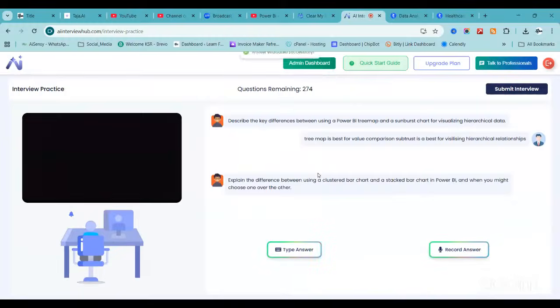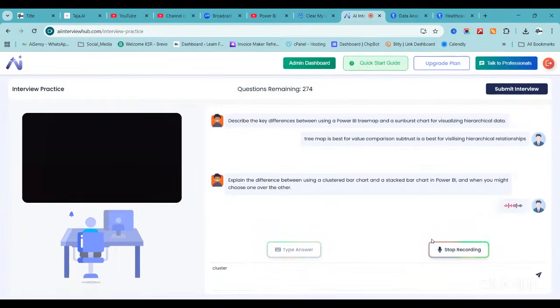Explain the difference between using a clustered bar chart and a stacked bar chart in Power BI, and when you might choose one over the other. Very basic level, because every topic, in a similar way, you can do multiple practices. It will help you clear your interview in real time. Okay, I will give a very short answer so that you get to know what kind of results and feedback the system is giving.